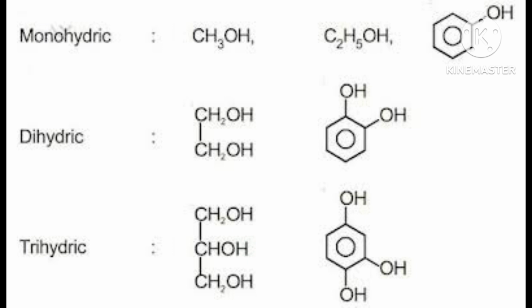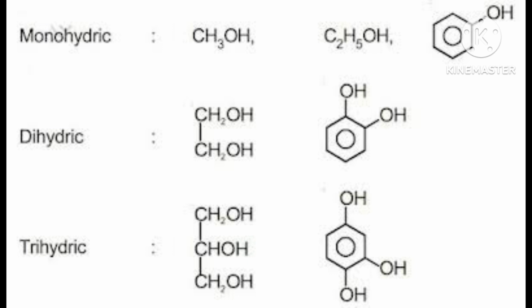Now come to the aromatic. Aryl, A-R-Y-L, aryl, phenyl. With that phenyl group, if one OH is attached, meaning the benzene ring is there, one hydrogen is gone, and in its place OH came, one OH. Then this is called monohydric alcohol, only one OH is there.